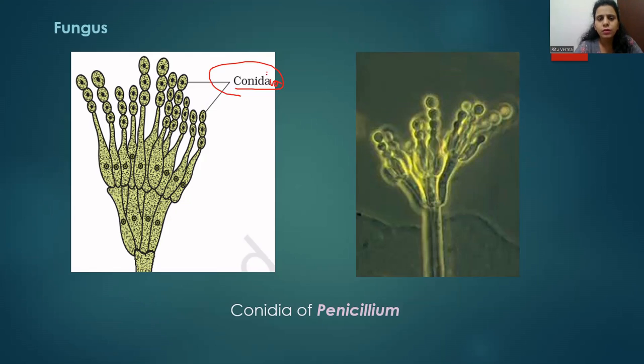C-O-N-I-D-I-A, so this is called conidia. Now this is the conidia of Penicillium. You must have studied in grade 8 about the Penicillium fungus, Penicillium notatum. From this fungus we prepare the antibiotic penicillin, which is required for treating pneumonia. So these are the spores, or conidia, of the Penicillium fungus. You can look at the right side image. These are the conidia of Penicillium, and this is the microscopic image of the fungus.